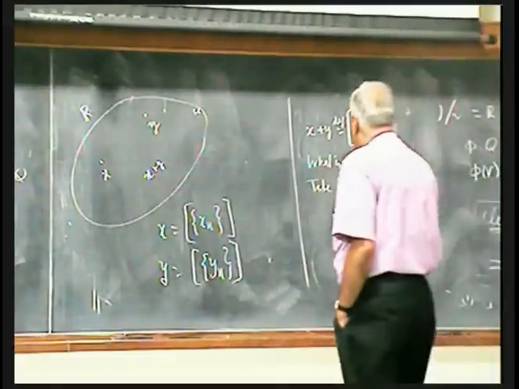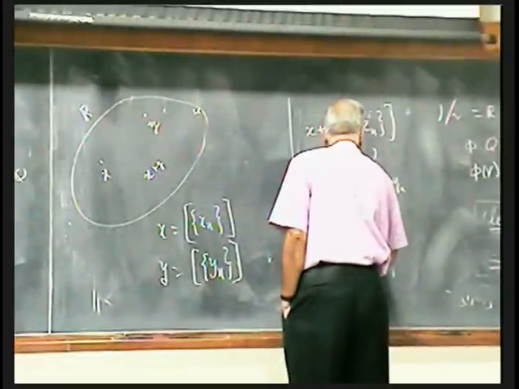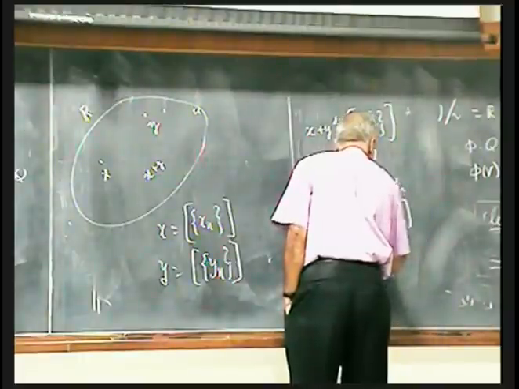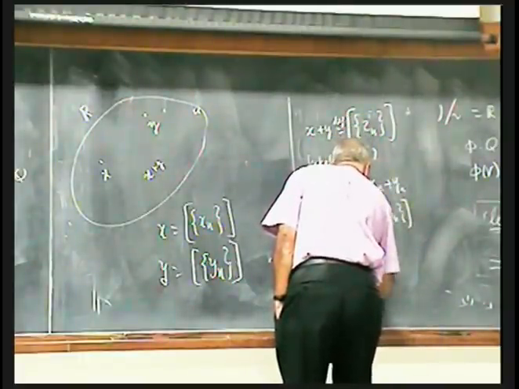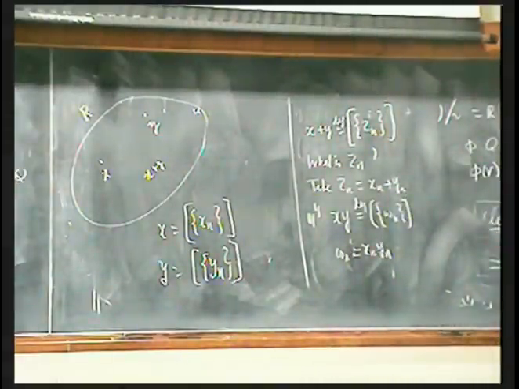And similarly, XY is defined to be the class of Wn, where Wn is the natural choice, Xn times Yn. The product of two Cauchy sequences is Cauchy.